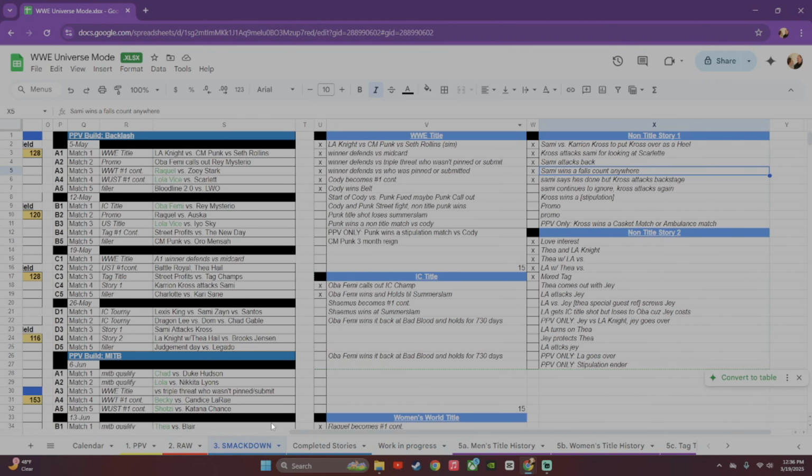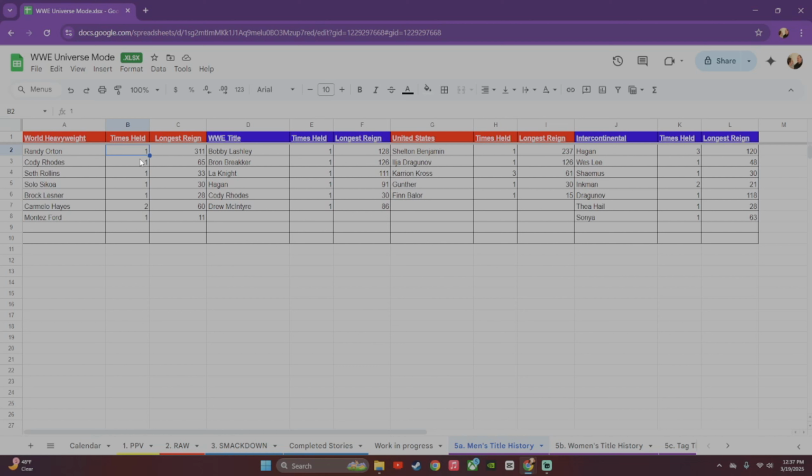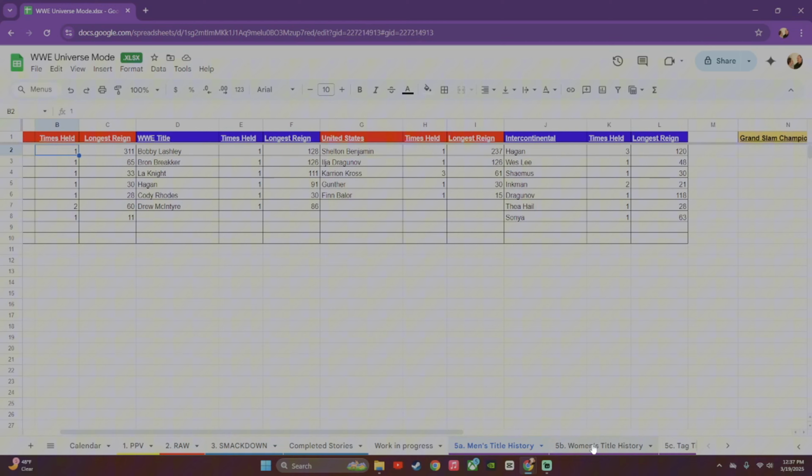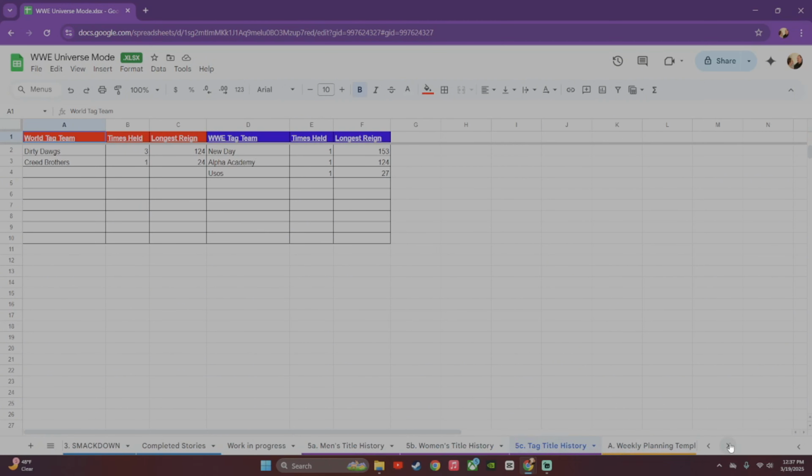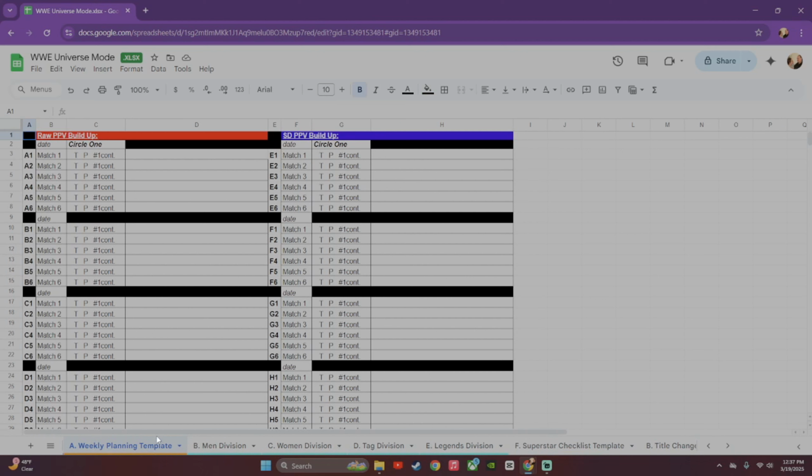Here we got title history, and this is what I'm talking about. Once this gets full with title changes, I put every single title change in here. But then when that gets full, I can move here and I can add. All right, so if Randy wins, I can add up, you know, he's had another title shot or a title defense, and what is his longest reign, for example. I basically did that with the women's titles and the tag team titles as well. This is just if you want to keep everything in order here on one for Raw and SmackDown building.